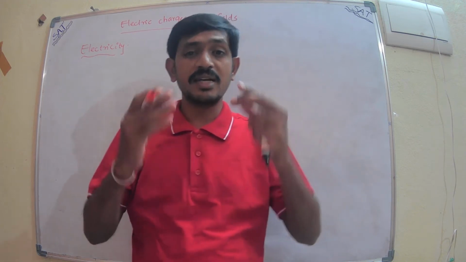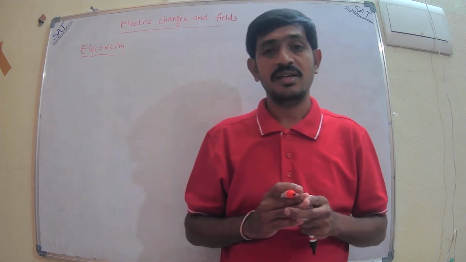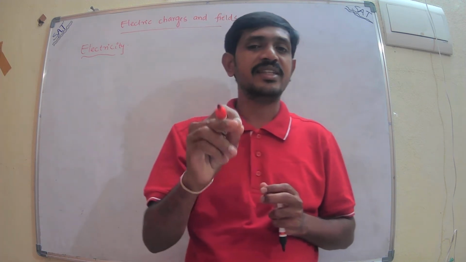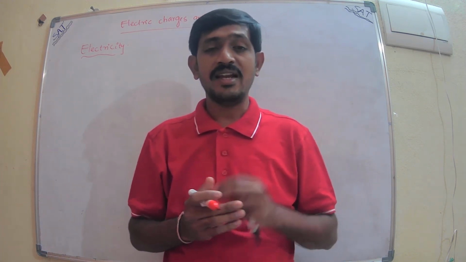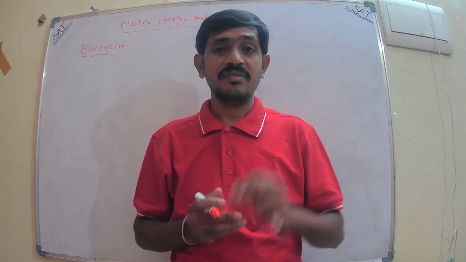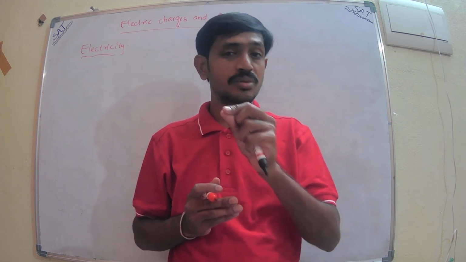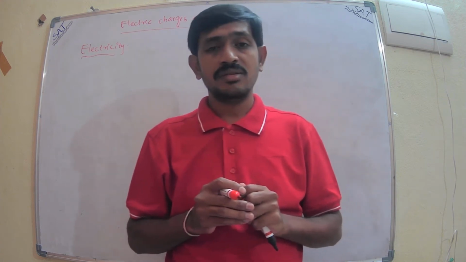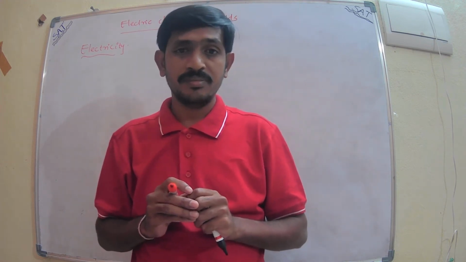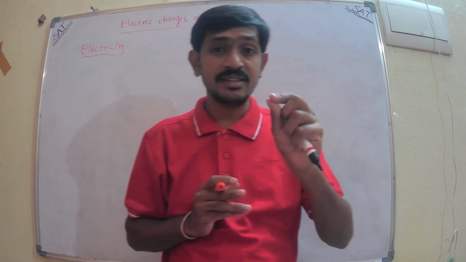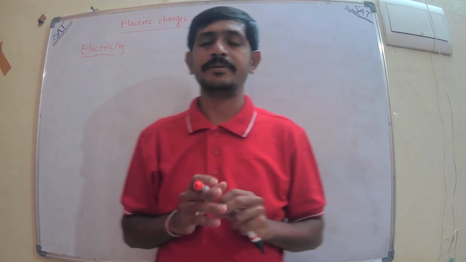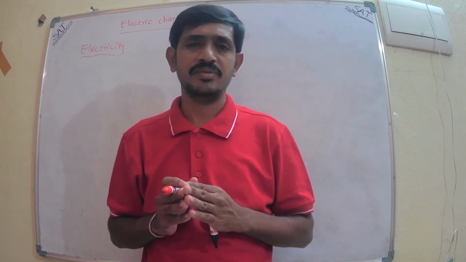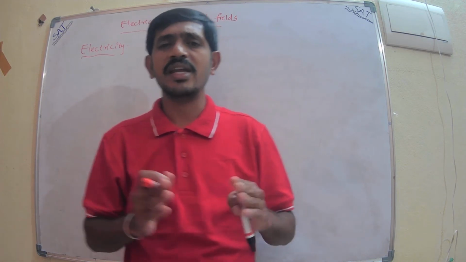For example, if I see something with my eyes, our eyes send a signal to the brain through electricity. And when the brain tells our hand to write on the board, it sends signals, and that signal travels through electricity. These are all examples of electricity. We have seen so many examples in nature.